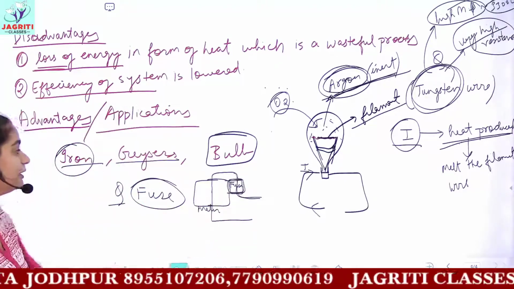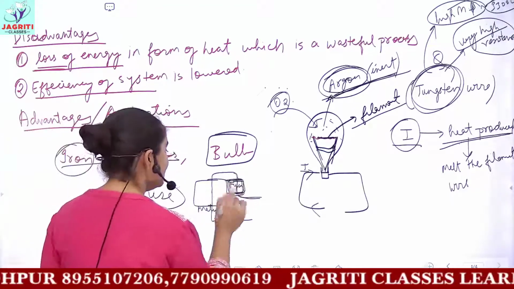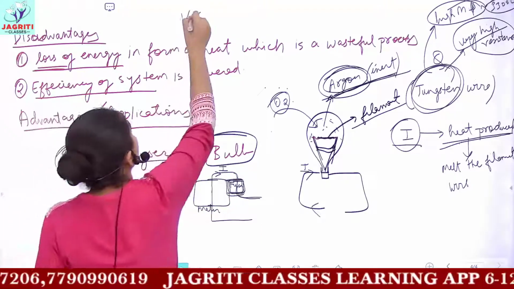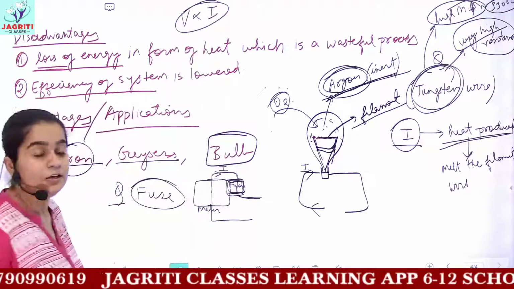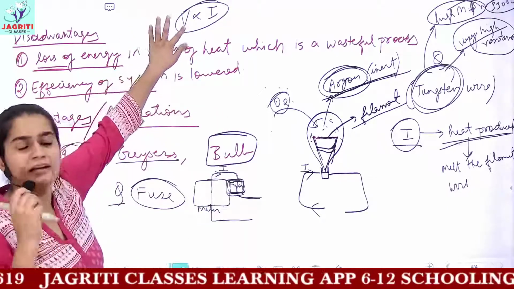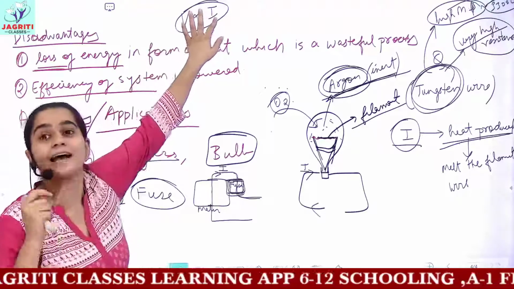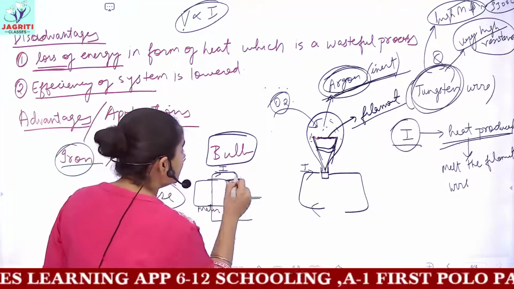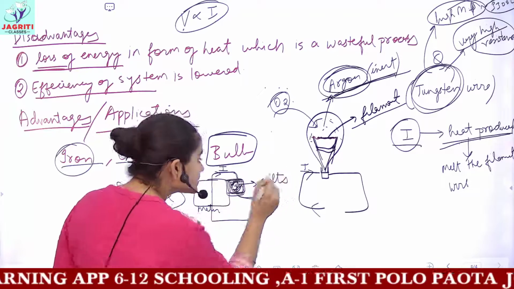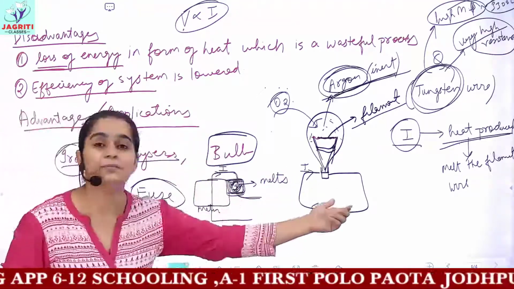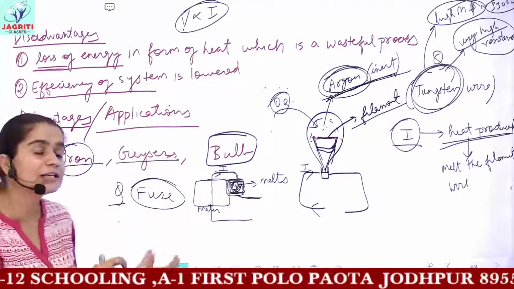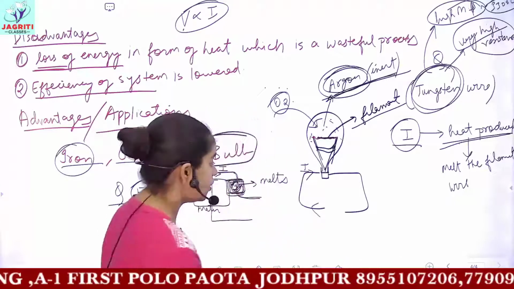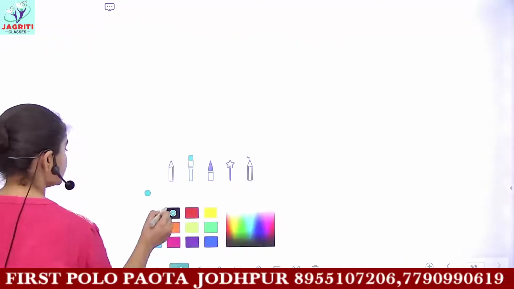fuse. So whenever the current increases here, if you have high voltage or high current, because we know that V is directly proportional to I. So whenever high voltage comes suddenly to our homes, it means higher current would flow, and due to this high current, the fuse wire melts out, and now no more current can be supplied into the houses, which saves our electric circuits. I hope this is clear. Now we have the next topic to be discussed.